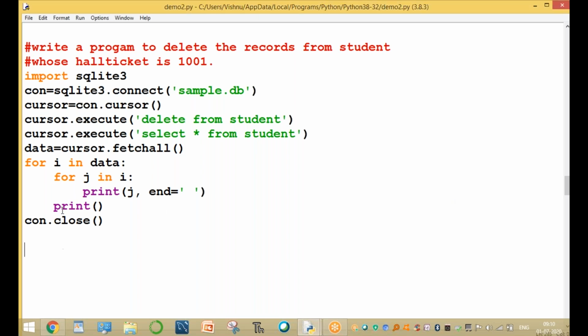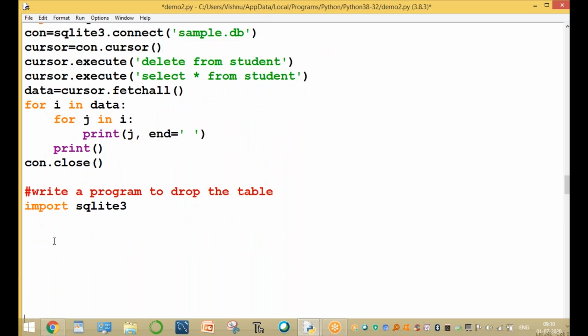If you want to drop the table, the question is: write a program to drop the table. Import sqlite3.